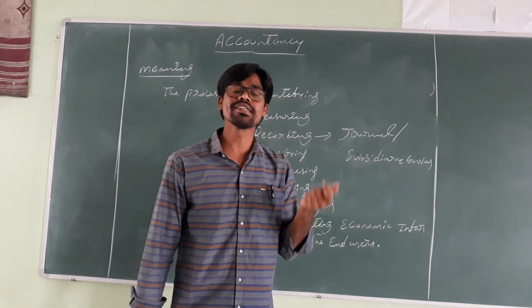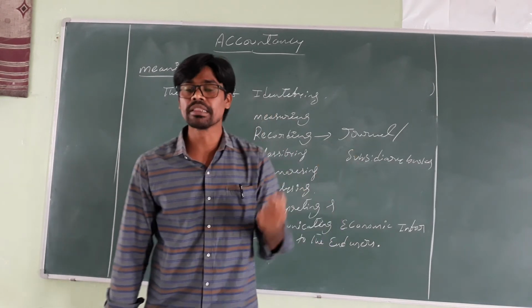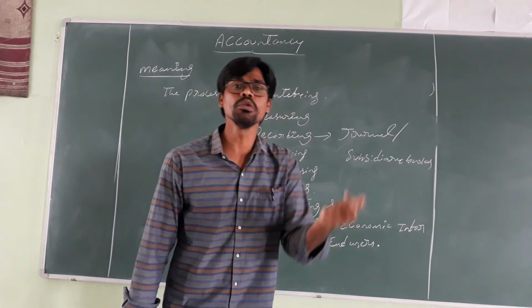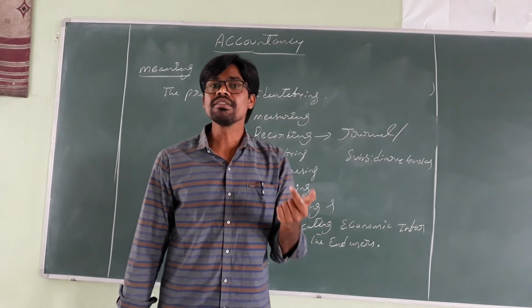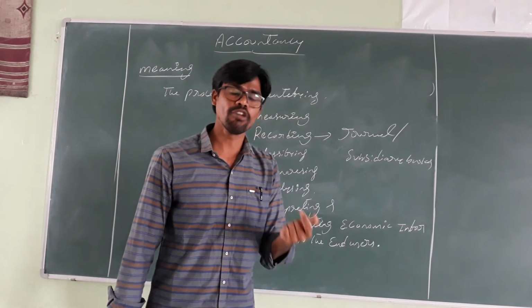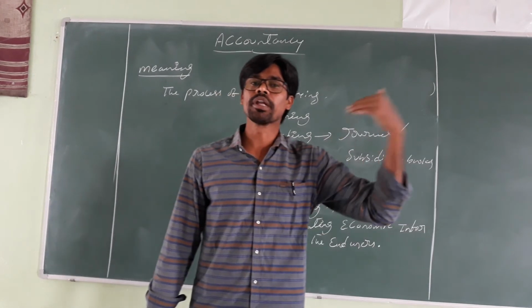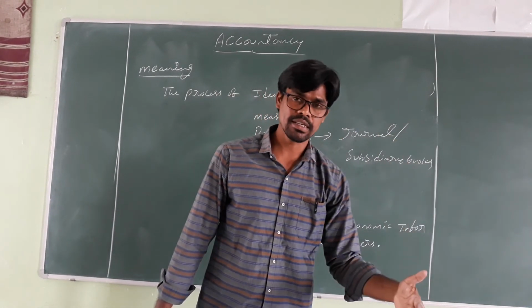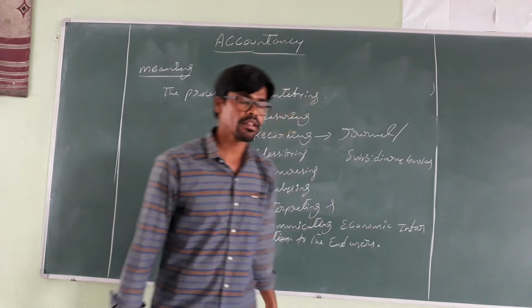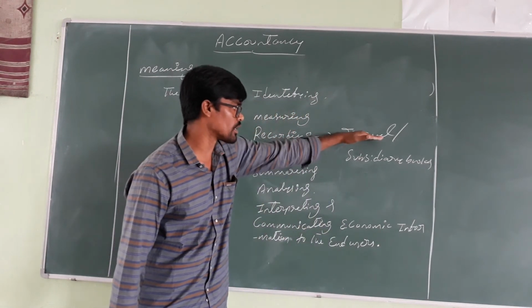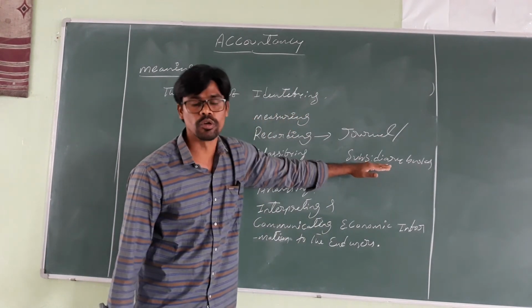And we should record all the transactions in the scientific method, which means we have to follow the double entry system rules, either in a journal or a subsidiary book.